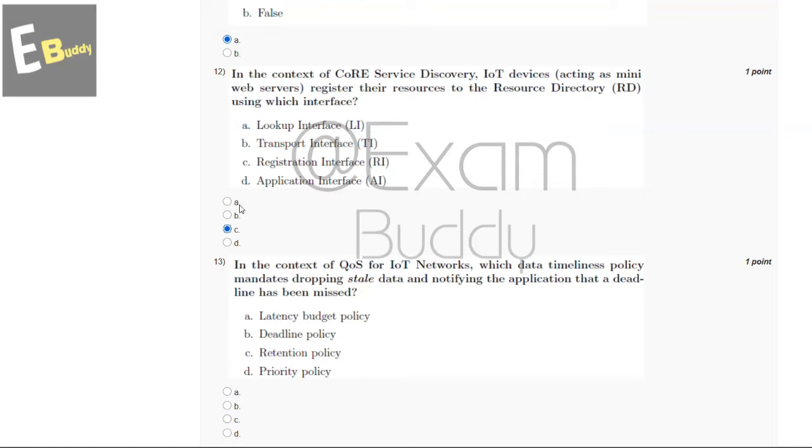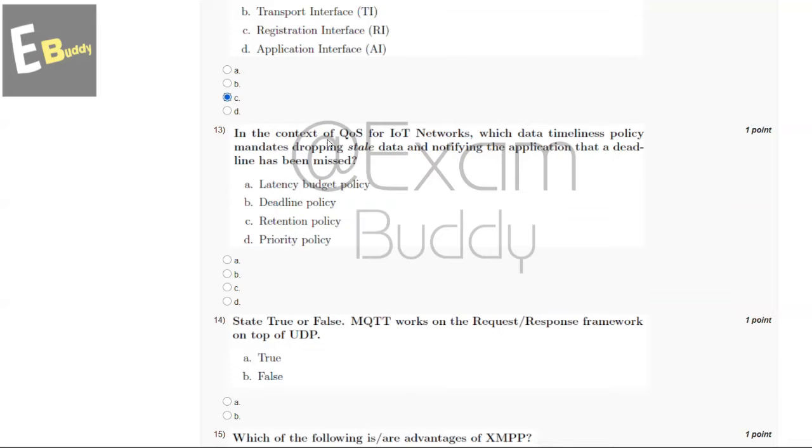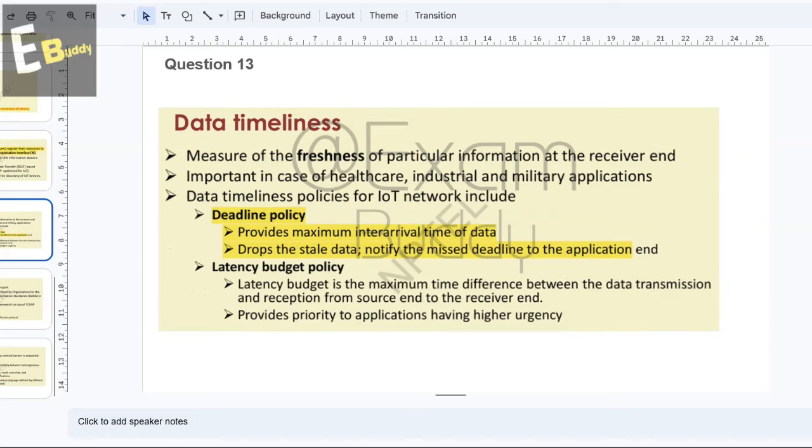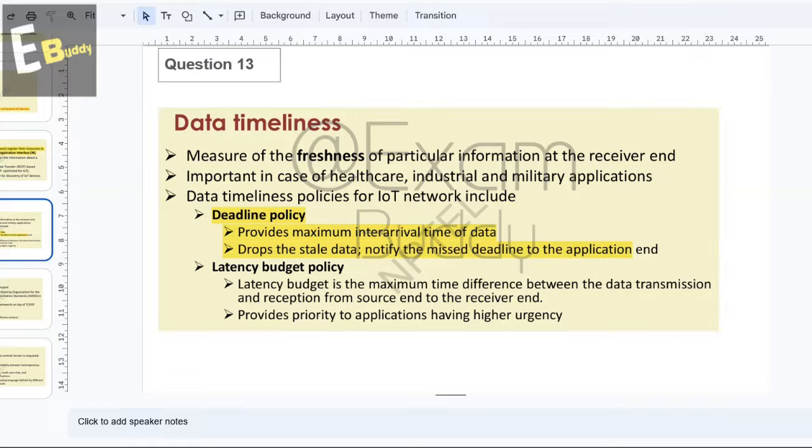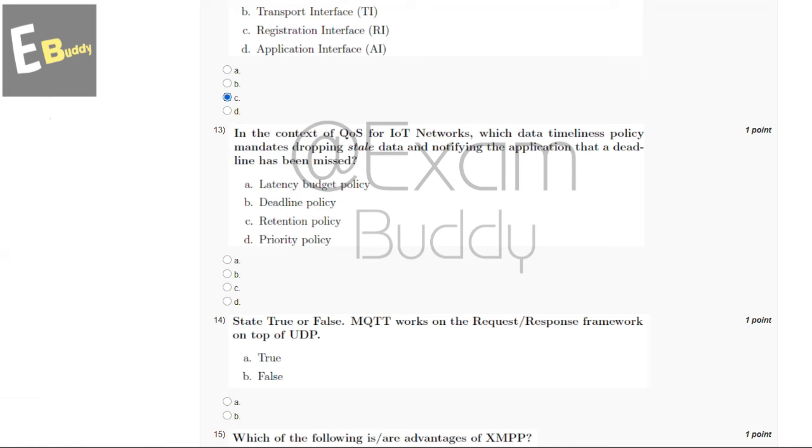And now let's go to our question number 13. In the context of QoS for IoT networks, which data timeliness policy mandates dropping stale data and notifying the application that a deadline has been missed? So these are the options. And now let's check the explanation. So explanation says deadline policy provides maximum inter-arrival time of data, drops the stale data, notifies the missed deadline to the application end. So the answer of our 13th question is B.